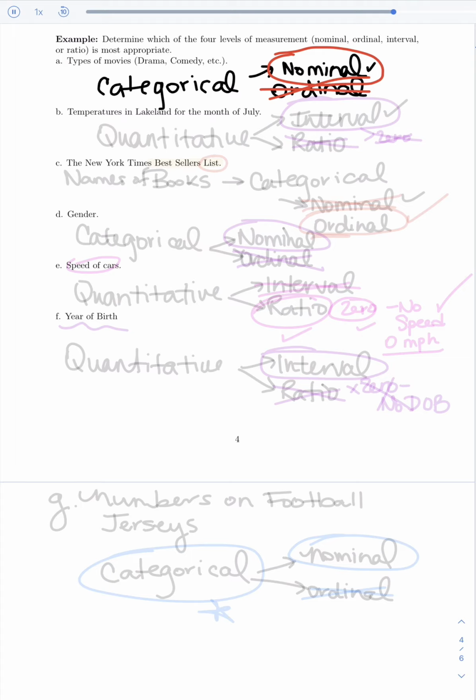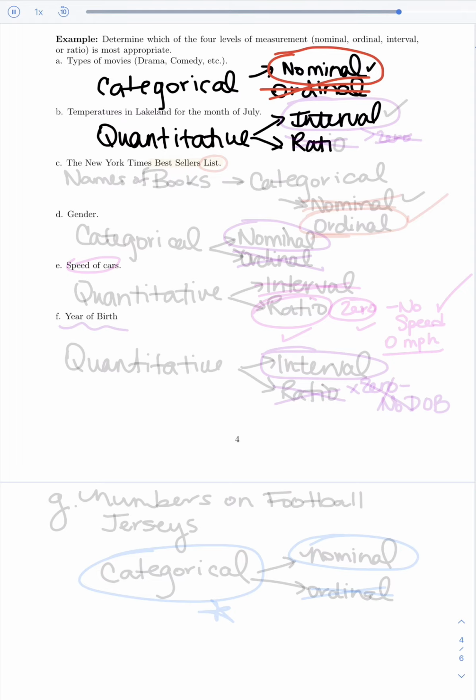Let's take a look at this next one. In B, we have the temperatures in Lakeland for the month of July. Well, first of all, the fact that we're looking at temperatures means that we're looking at quantitative data. So that means we're looking at either interval or ratio.